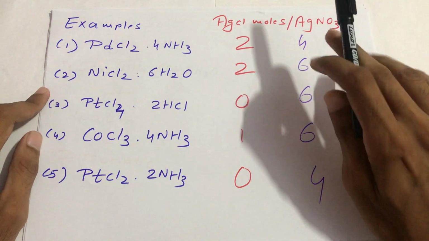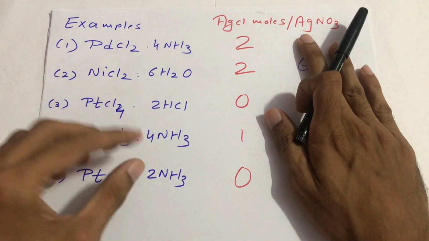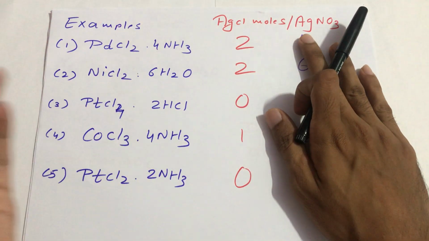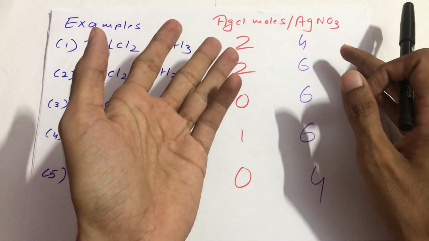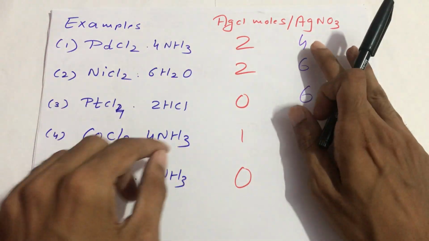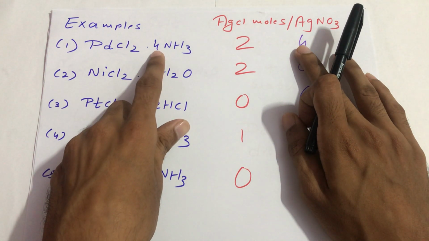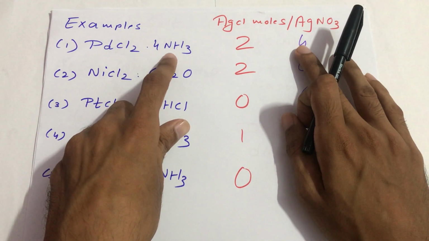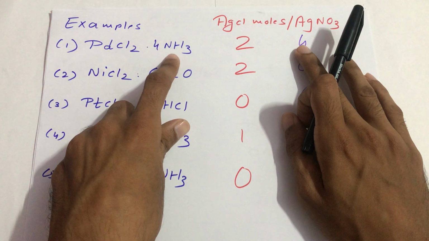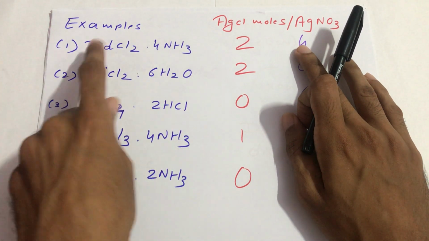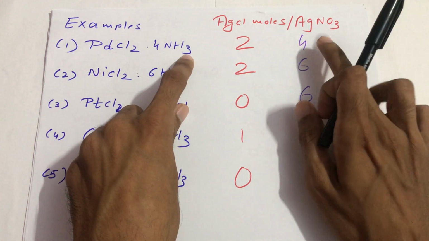Wherever a few moles of silver chloride are produced by the compound, we calculate the secondary valence by seeing the number of molecules coordinated directly with the metal ion. Here it is 4 ammonia, so it is 4.